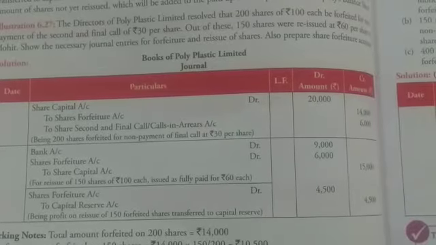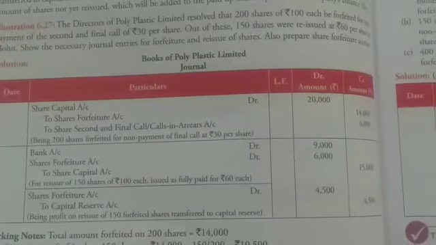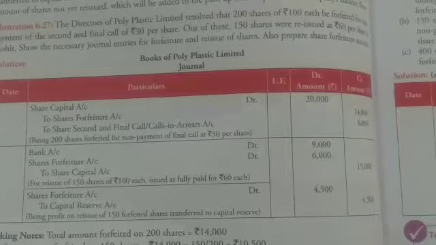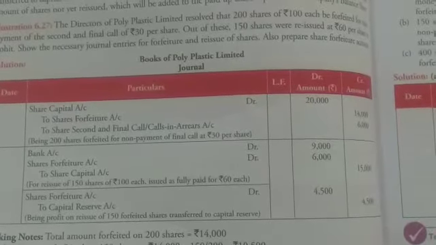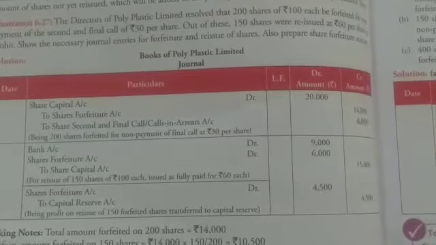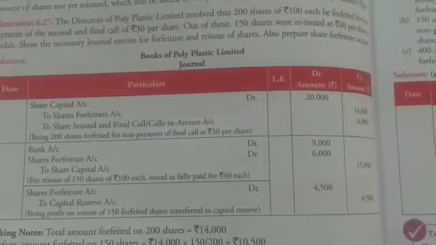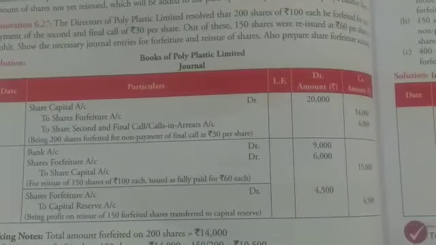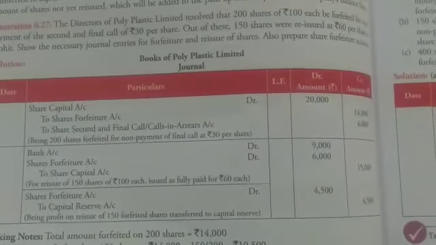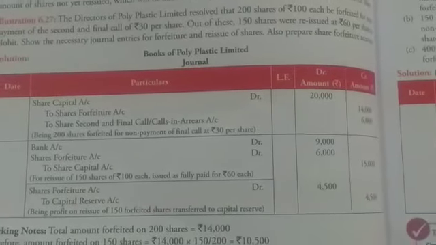The loss you have suffered or the discount you have given for the reissue is 40 into 150, that gives you 6,000. And the par value of the shares or the nominal value of the shares is 100. So to share capital will be credited with 150 into 100, that is 15,000.